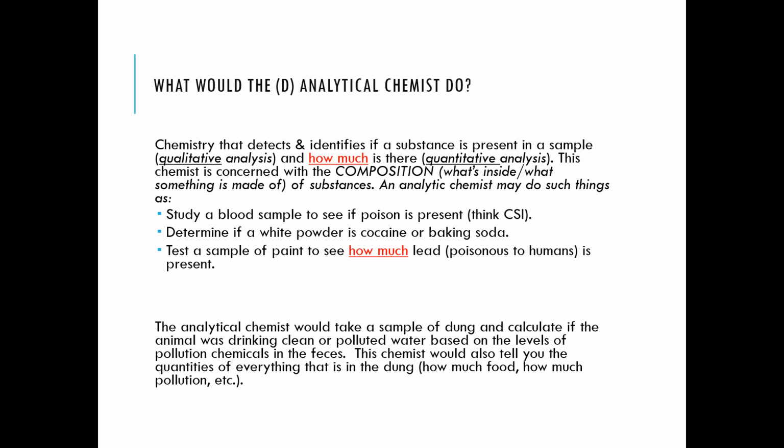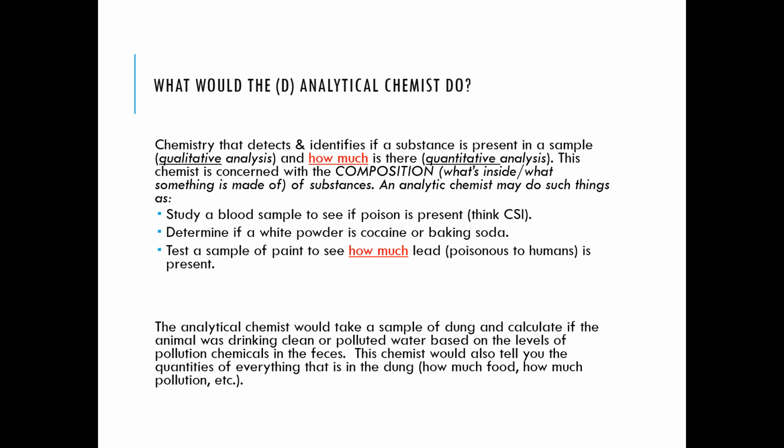Quantitative analysis is basically how much of a substance is present or mixed in another substance, or how much of a substance is present that we are going to test. Qualitative analysis deals with whether a substance is present. It would not show us any numbers, but it is a study of whether a substance is present or not, and what the mixture is composed of, what kind of substances.